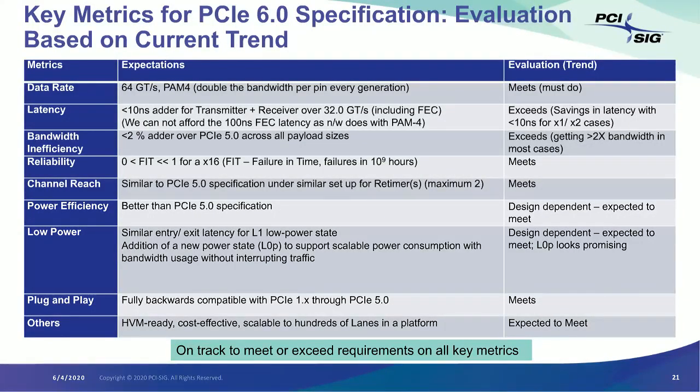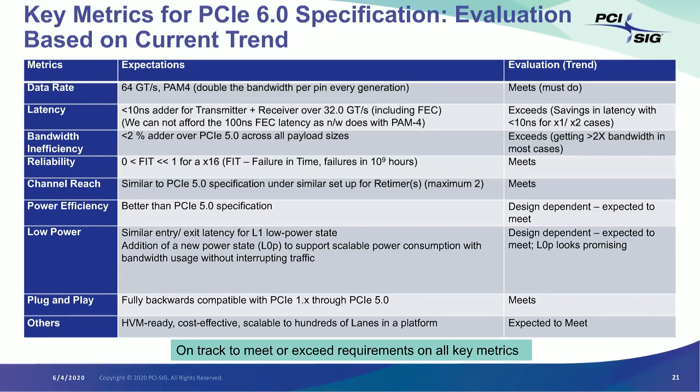So let's look into how well we have done. We started off with a bunch of metrics. Now this is looking into, are we there? Are we short? How are things going? So data rate, first of all, of course, we are going to meet 64 gig. That's not something that we will not do.